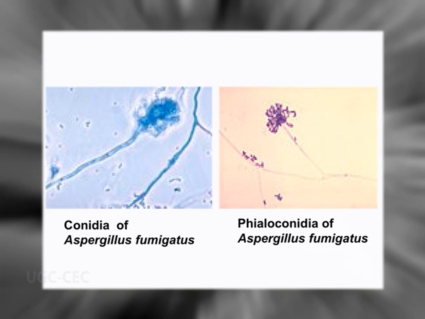Now typically they produce conidia from the vesicle, from typical bottle-like cells called phialides. So these conidia are called phialoconidia. Okay, and this particular fungus is actually characterized by typical thermotolerance.